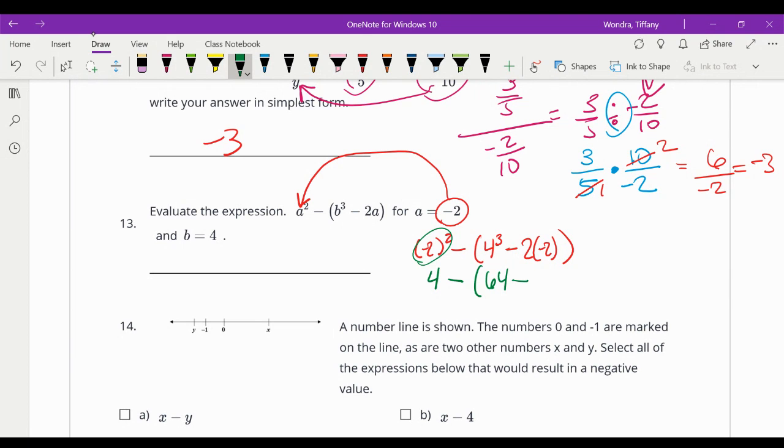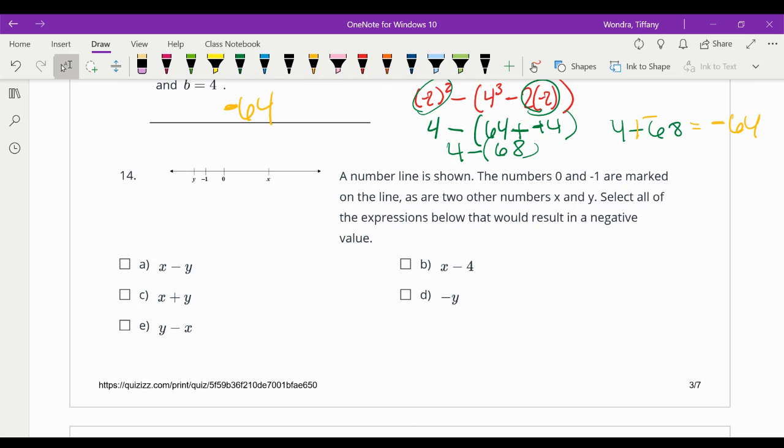Then I can do minus 2 times negative 2 is negative 4. So then we have minus negative 4 is 64. Add a line, changes sign. 64 plus 4 is 68. And then we have 4 minus 68. So 4 minus 68, think of add a line, changes sign. I have 68 negatives and 4 positives. That would leave me with 64 negatives.